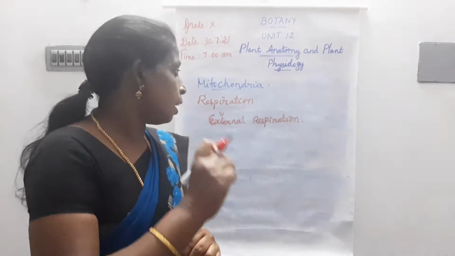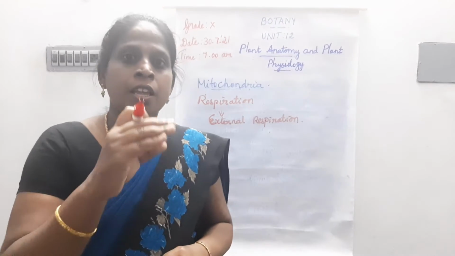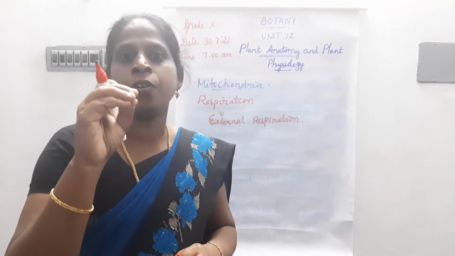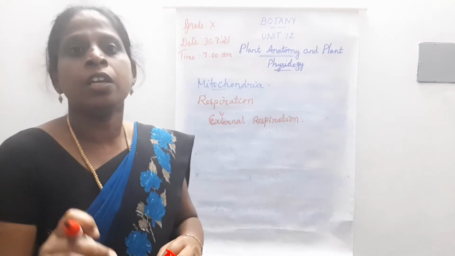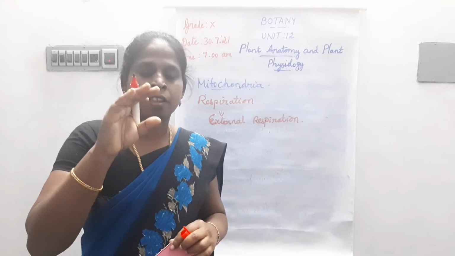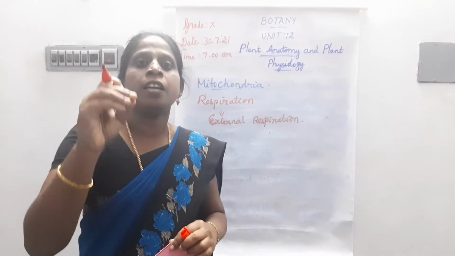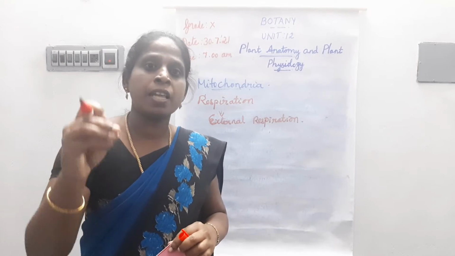The biochemical process is the oxidation of the food material. The organic food materials are oxidized inside the cell to get energy, carbon dioxide and water. This takes place inside the cell.